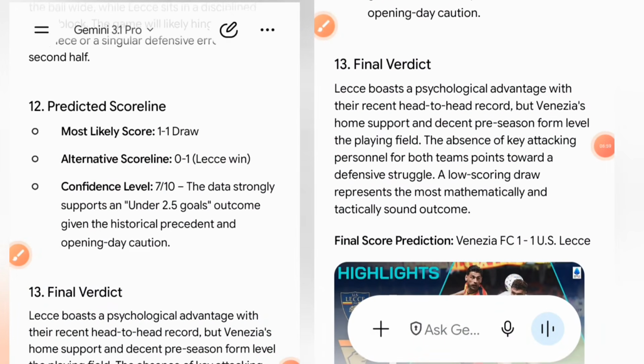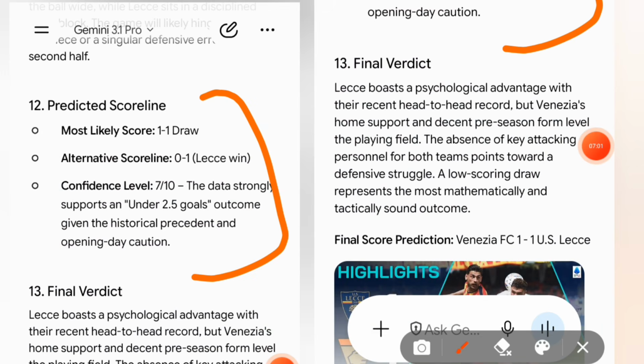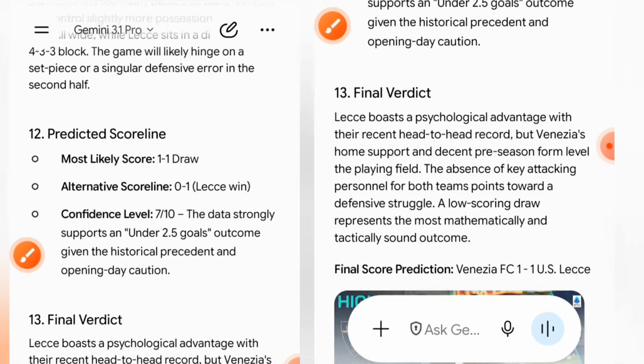So the first one that we have, which happens to be the most likely, is 1-1, and the alternative is 0-1, which is least to actually win. So based on the confidence rating, the data strongly support an under 2.5 goals outcome given the historical precedent and opening caution. However, for my own final prediction, I'll be looking into under 4.5 goals for this match.